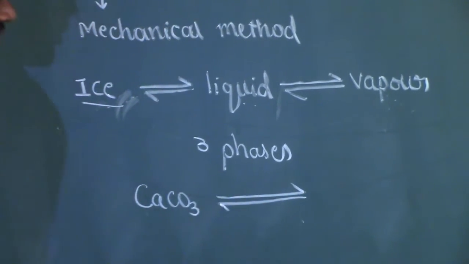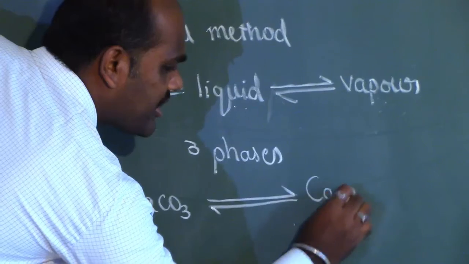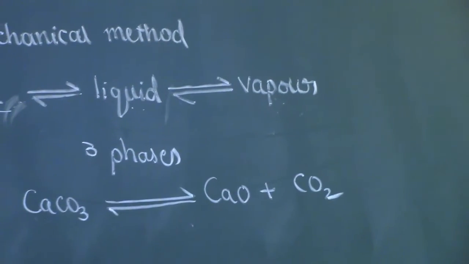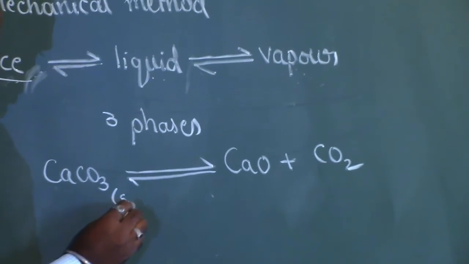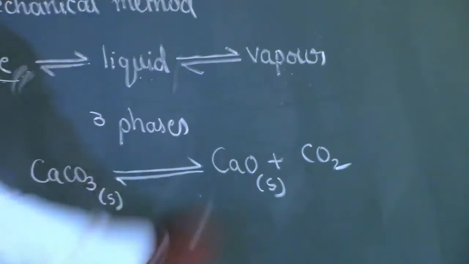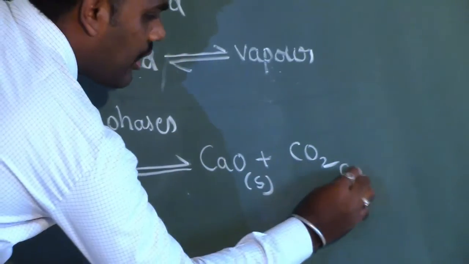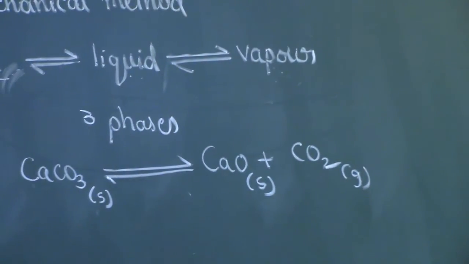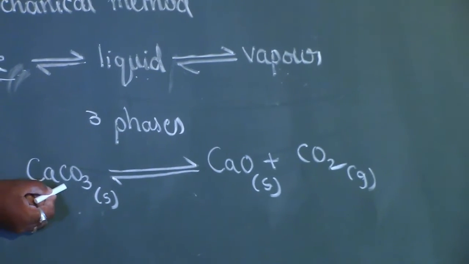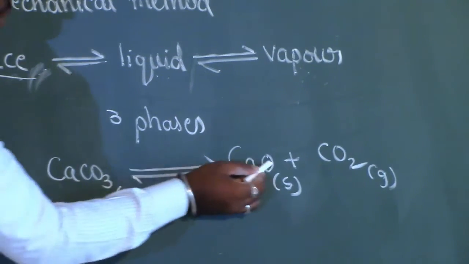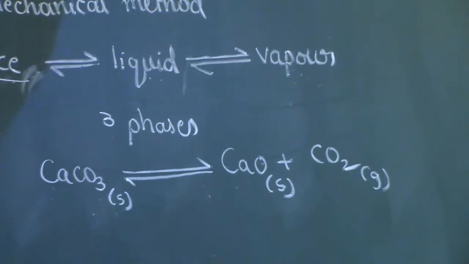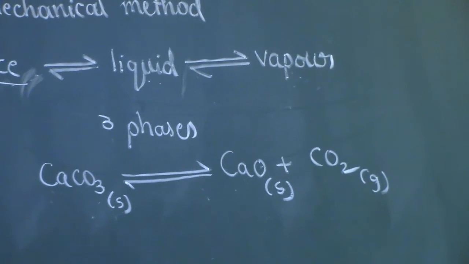And if you consider one particular example, say decomposition of the limestone, that is calcium carbonate. Calcium carbonate will decompose to give, we know that, quicklime and carbon dioxide. So calcium carbonate is in the solid state, quicklime in the solid state, carbon dioxide is in the gaseous state. But you can get confused. Here calcium carbonate is in the solid state, quicklime is in the solid state. So we can say both of these as single phase, but actually not.